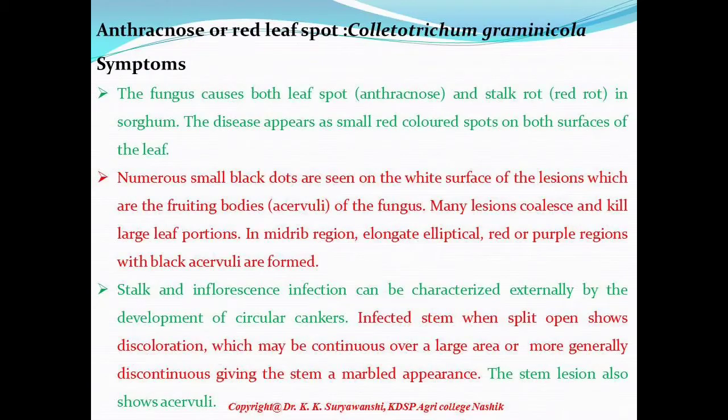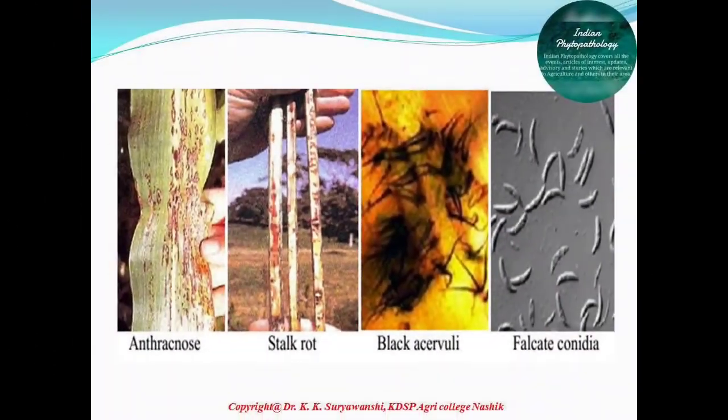Anthracnose or red leaf spot of sorghum. It is caused by Colletotrichum graminicola. This is a fungal pathogen. Now we will see the symptoms of this fungal pathogen. Here we can see in images. The fungus causes both leaf spot and stalk rot. That means anthracnose on leaf as leaf spot, and on the stalk it shows a reddish colored rotting in sorghum.